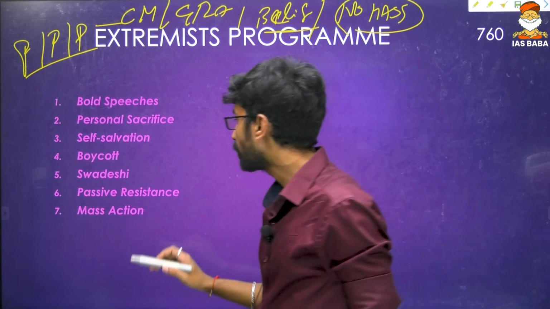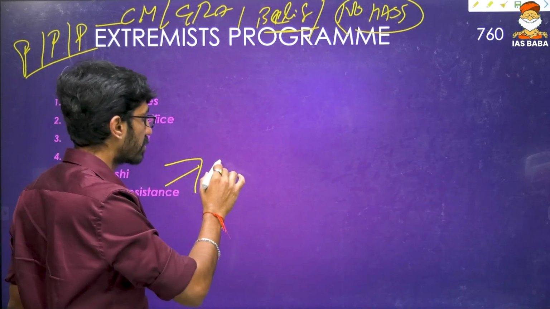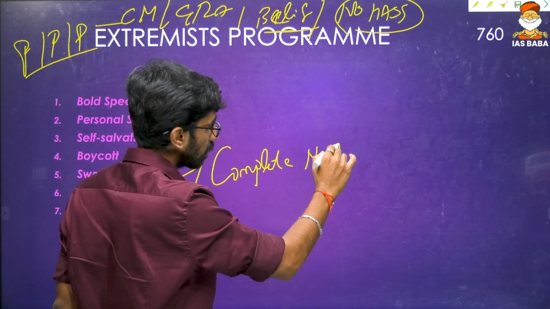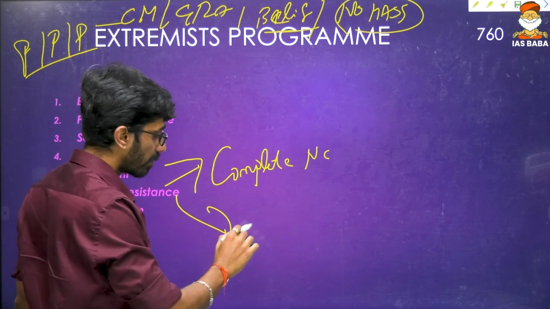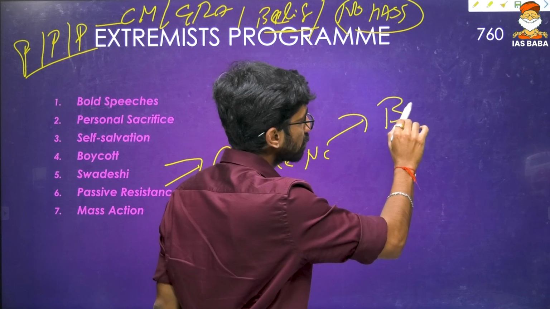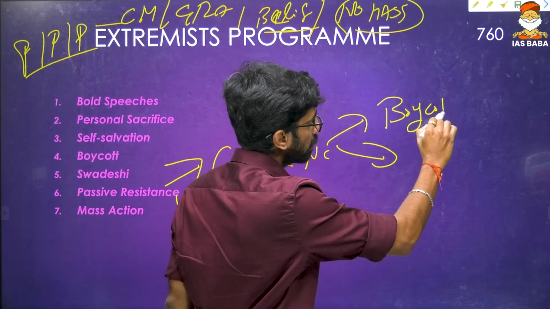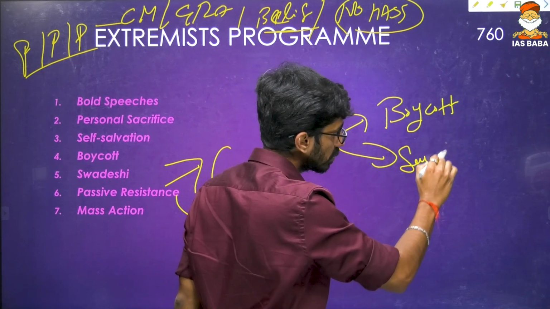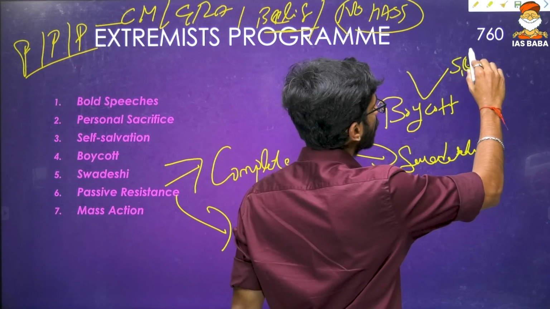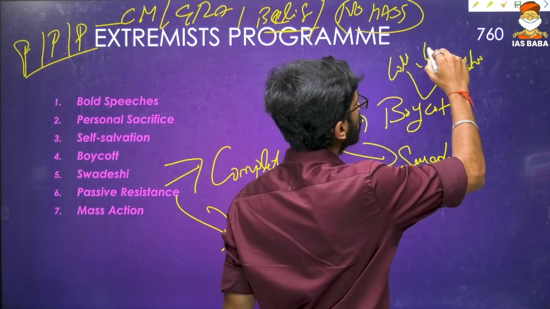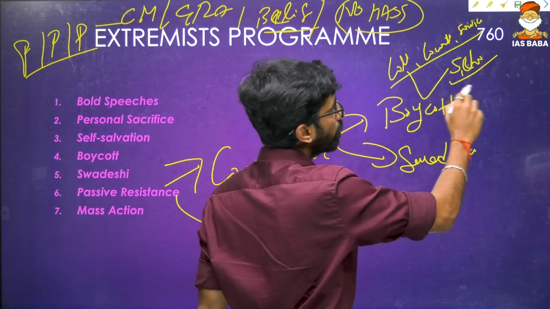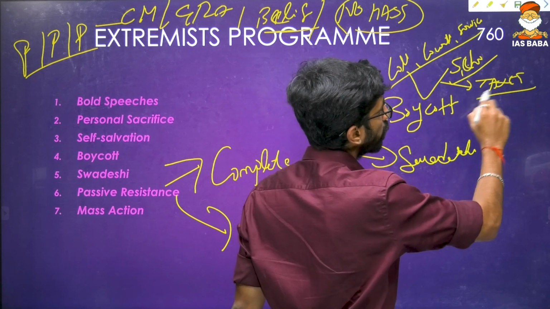What is passive resistance? Passive resistance is directly related to complete non-cooperation with the British. This was majorly advocated by Bipin Chandra Pal, and that is how complete non-cooperation came about through boycotts. Then again Swadeshi: use Indian goods. Boycott British schools, colleges, their courts, their services, their industries and everything, and don't pay taxes. Boycott paying taxes, everything.